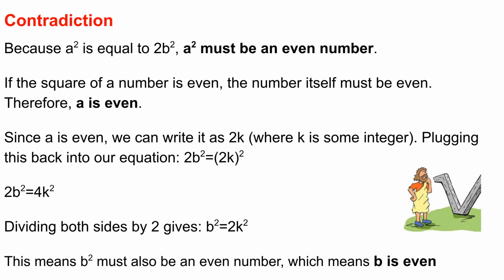Plugging this back into our equation, 2b squared equals (2k) squared. 2b squared equals 4k squared. Dividing both sides by 2 gives b squared equals 2k squared. This means b squared must also be an even number, which means b is even.